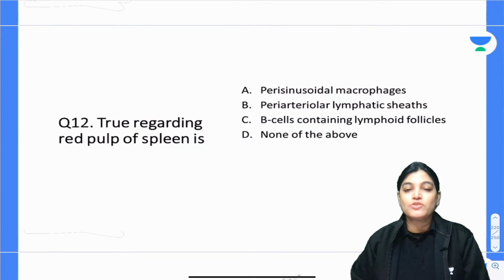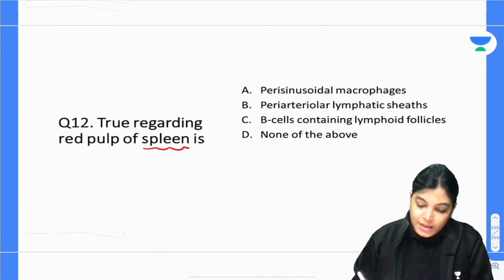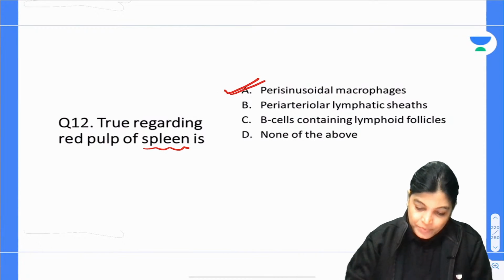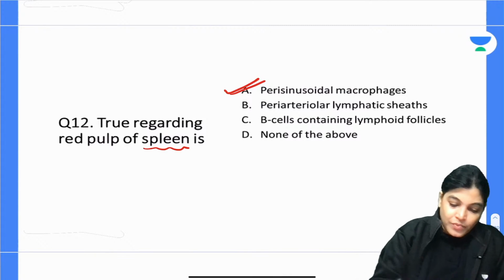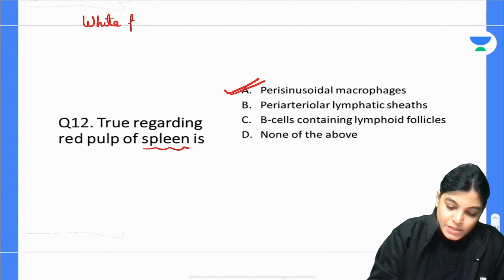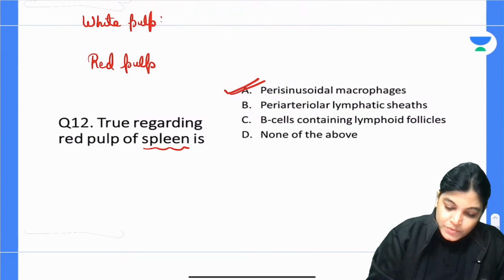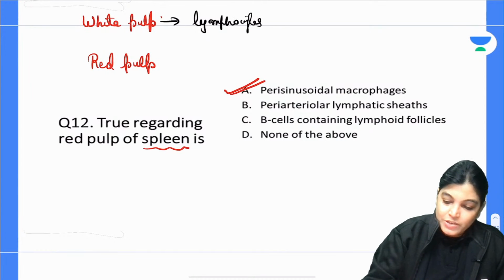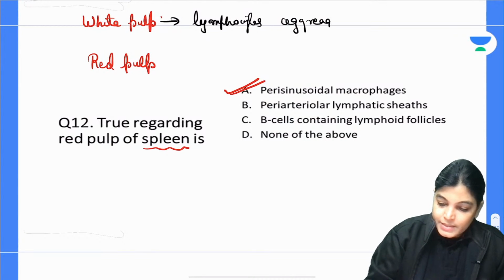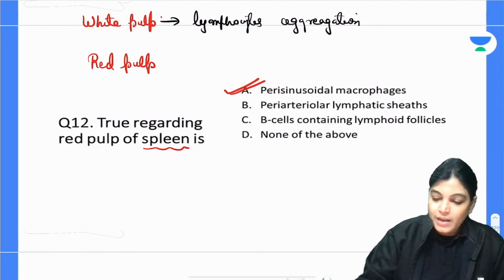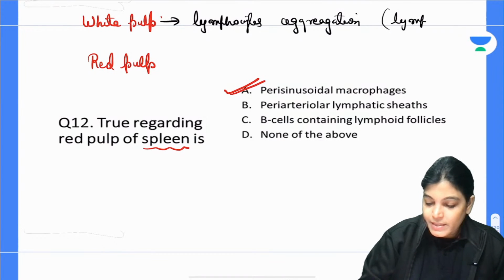So actually the correct answer is A, perisinusoidal macrophages. When I am talking about white pulp of the spleen and red pulp of the spleen, what is the difference? White pulp mainly consists of lymphocyte aggregation, lymphoid aggregation, that means it contains lymphatic nodules.